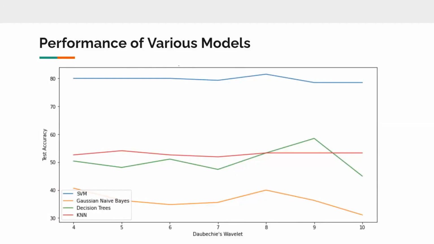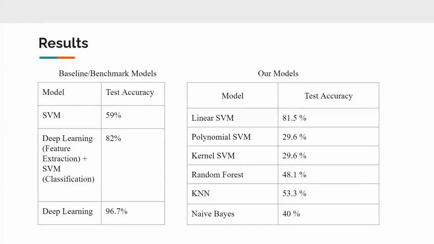As we can see from the graph here, it shows how the test accuracy varies with the Daubechies wavelet for various algorithms. The linear SVM model reported the highest test accuracy as compared to the other models. The table on the left represents the baseline or the benchmark models that we referred to from the research papers. And the table on the right represents the models that we trained our dataset on. The linear SVM model reported the highest test accuracy as compared to the other models.